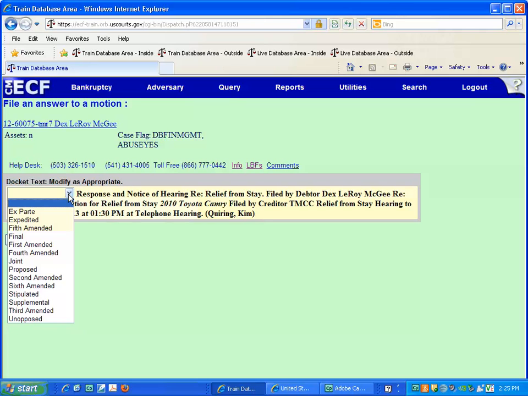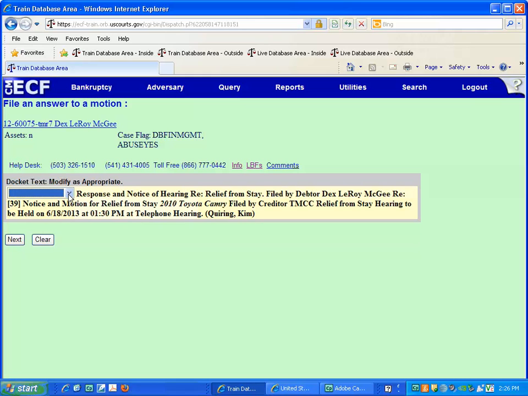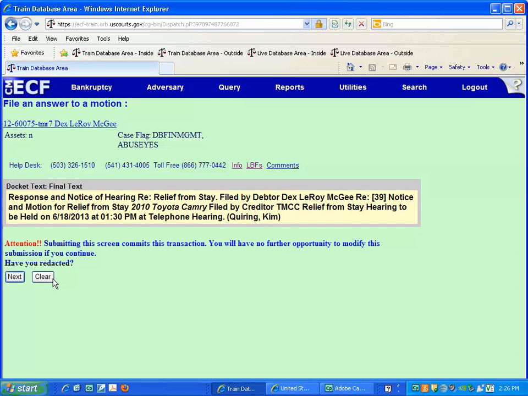A modified docket text screen displays. Read the docket text to confirm the information is correct. Select a docket text modifier from the drop-down list if appropriate. We will not select a modifier. Click Next.